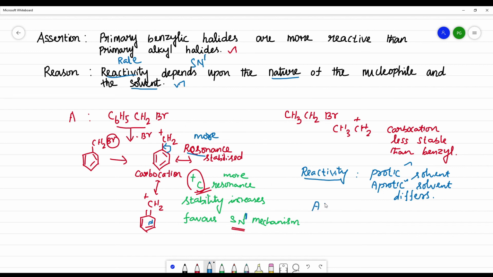Here the assertion is correct and the reason is correct, but the reason is not the correct explanation for the assertion. The correct explanation for the assertion is that the carbocation is more stable and it favors the SN1 mechanism compared to primary alkyl halides. The word carbocation is not mentioned in the reason. So the option is B: assertion is true, reason is true, but the reason is not the correct explanation for the assertion.